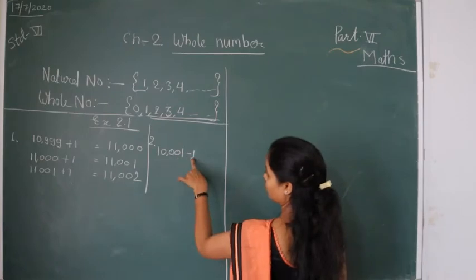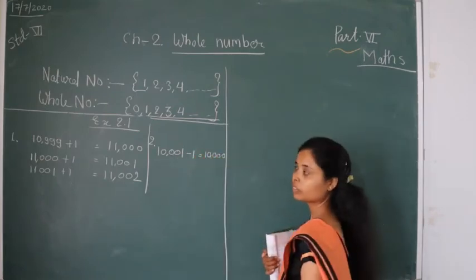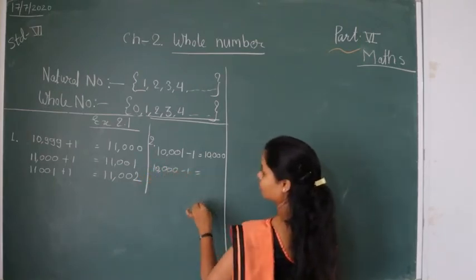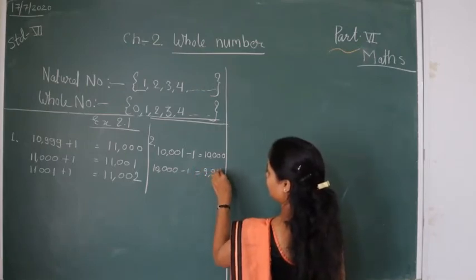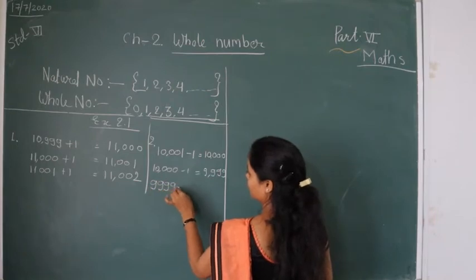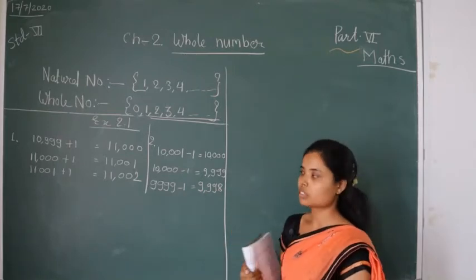So 10,001 subtracted by 1, we get 10,000. And then 10,000 subtracted by 1, we get 9,999. And then subtract again, so we get 9,998. This is question number 2.